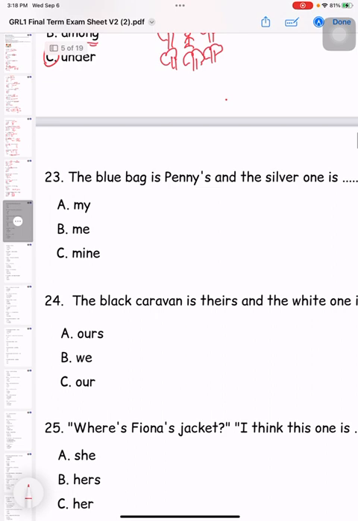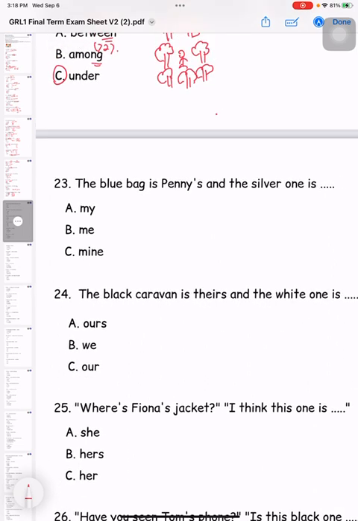Look at 23. The blue bag is Penny's and the silver one is alright. This is talking about the possessive pronoun. The blue bag is Penny's, 这个 blue bag 是 Penny 的. Apostrophe S means 的. And the silver one, 银色的, is whose one? 我的. So in this case you have to use mine. You can't use my or me. Mine, because when you're talking about 是我的, mine is the correct one.